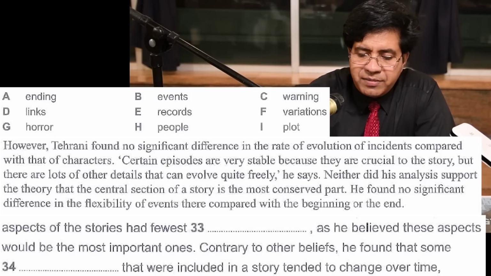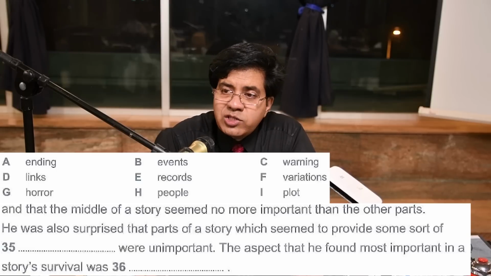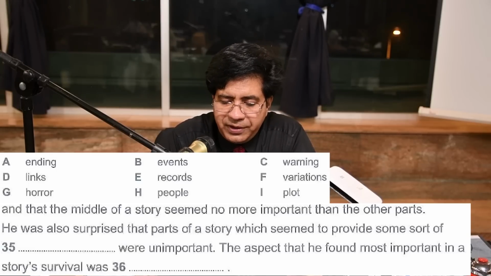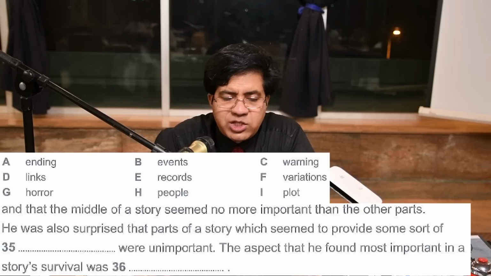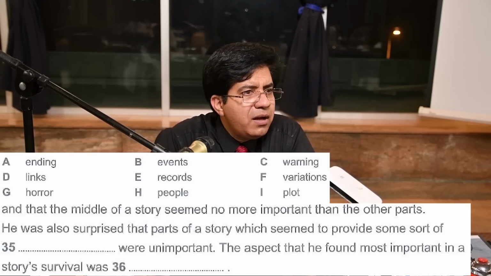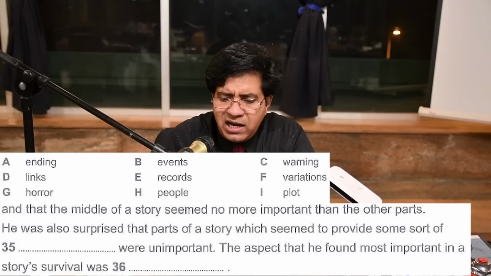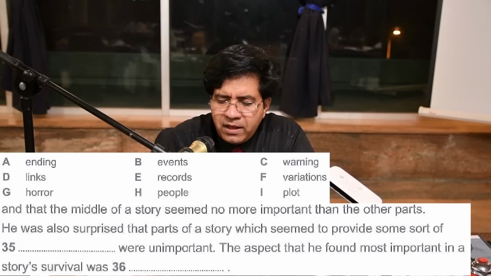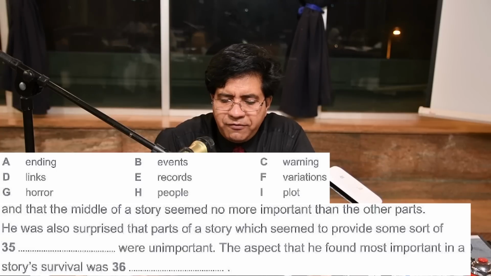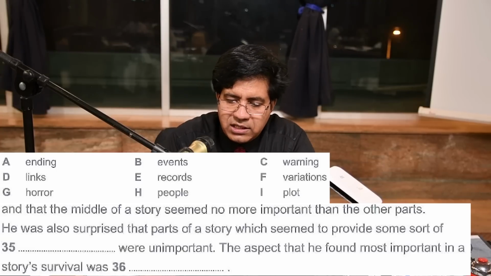Now we read question number 35. He was also surprised, underline this word, that parts of a story which seemed to provide some sort of dash were unimportant. Parts of the story, like moral stories or anything like that, which seemed to provide some sort of dash were unimportant.